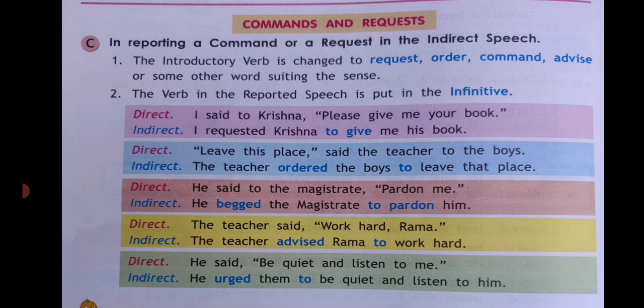Let's see it. I said to Krishna, "Please give me your book." So it is requesting. I requested Krishna to give me his book. "Leave this place," said the teacher to the boys. The teacher ordered the boys to leave that place. He said to the magistrate, "Pardon me." He begged the magistrate to pardon him.